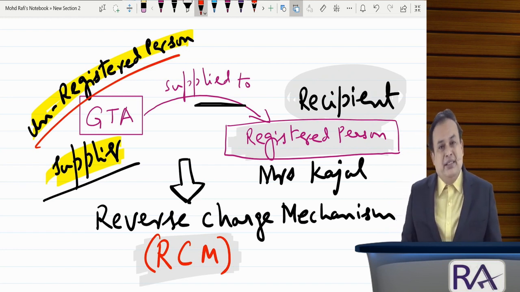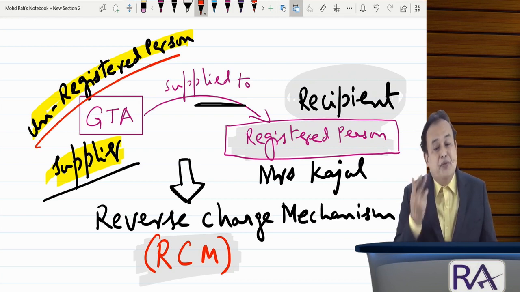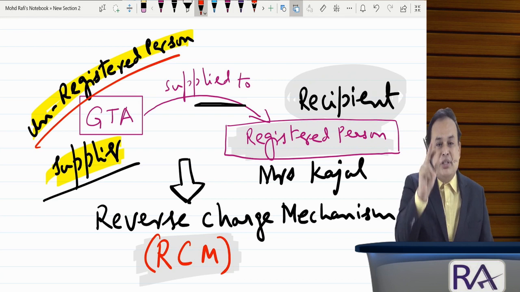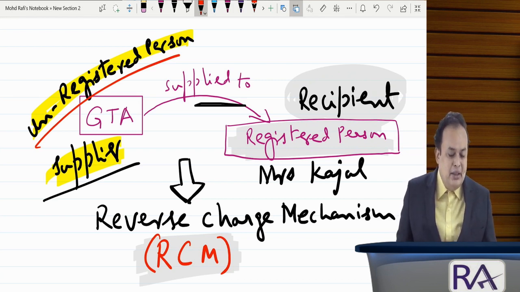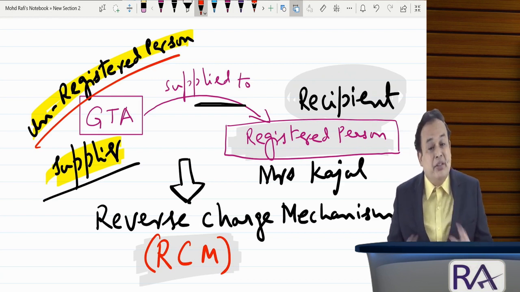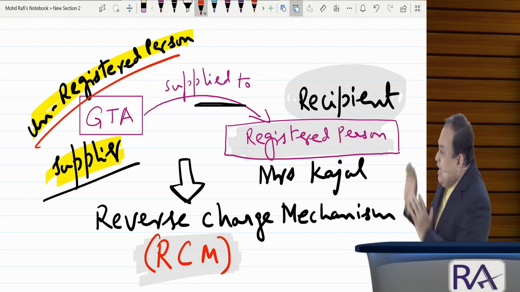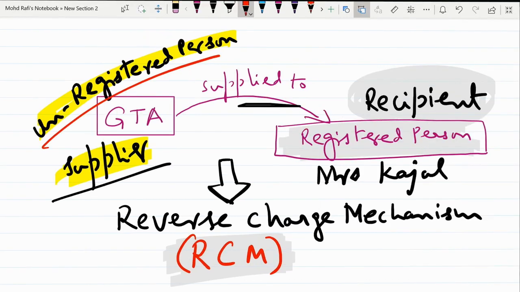Kajal is liable to pay GST under RCM if Kajal received GTA services from an unregistered person. This much is sufficient to understand. For the time being, I will explain RCM elaborately later. GTA is a very elaborate topic. Is it clear? Please make a note of this, please.